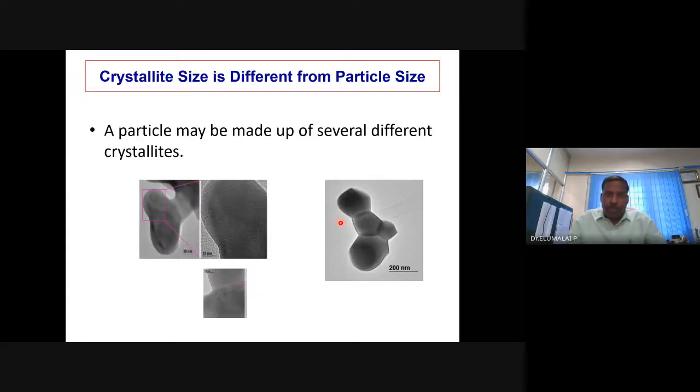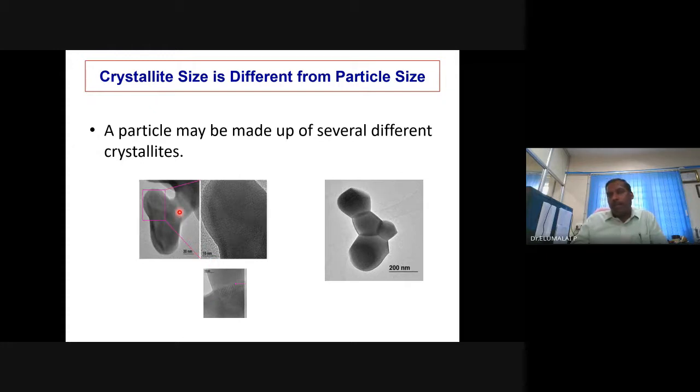This is the difference between crystallite size and the particle size. This is the whole particle and its size. Within the particle, there may be several crystallites. Within a crystallite, there is a single orientation, like the domain size we have seen in the case of magnetic properties of nanostructured materials. Within the crystallite, there will be one orientation. It may be the 111 plane or 211 plane or any other Bragg plane. So there is a difference between the crystallite size and particle size.